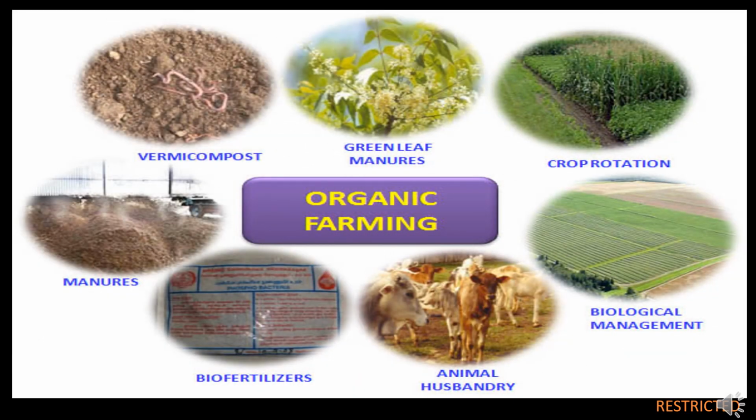Here we have shown the picture which represents the components of organic farming, like green leaf manures or green manuring, then crop rotation, biological management, animal husbandry practices, use of biofertilizers and use of manures. Because of this organic farming concept, we can improve the soil conditions and increase the productivity, and the produce will also be on the safe side.